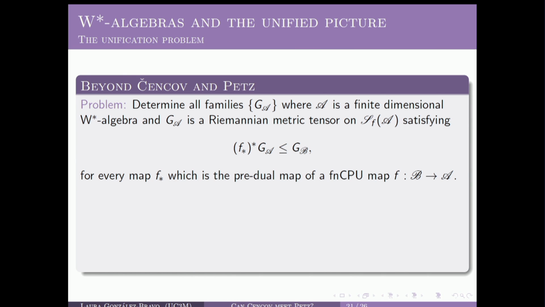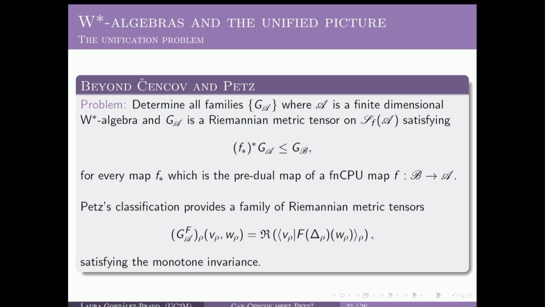And finally, the Cencov-like problem we would like to solve is to determine all families of Riemannian metric tensors on the manifold of faithful normal states of a finite but arbitrary double-star algebra, satisfying this monotone invariance property, but now for every map which is the pre-dual map of a faithful NCPU map.